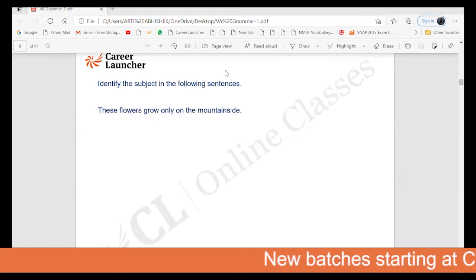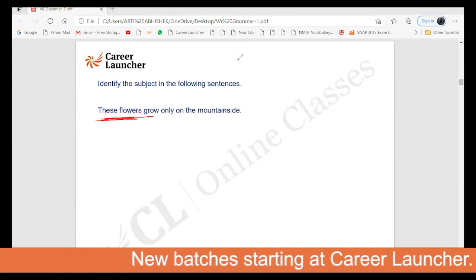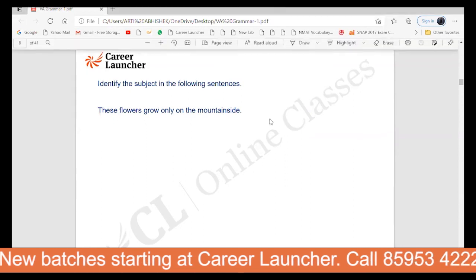These flowers grow only on mountainside. These flowers. Definitely. That is the correct answer. Moving ahead to the next question.